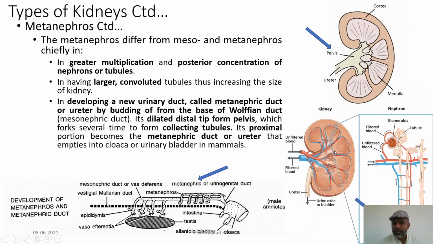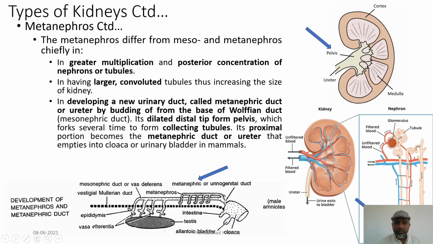If you look at this portion, these branches are basically the collecting tubules of the nephron. So, the urinary duct, which is now called the metanephric duct, or also the ureter,